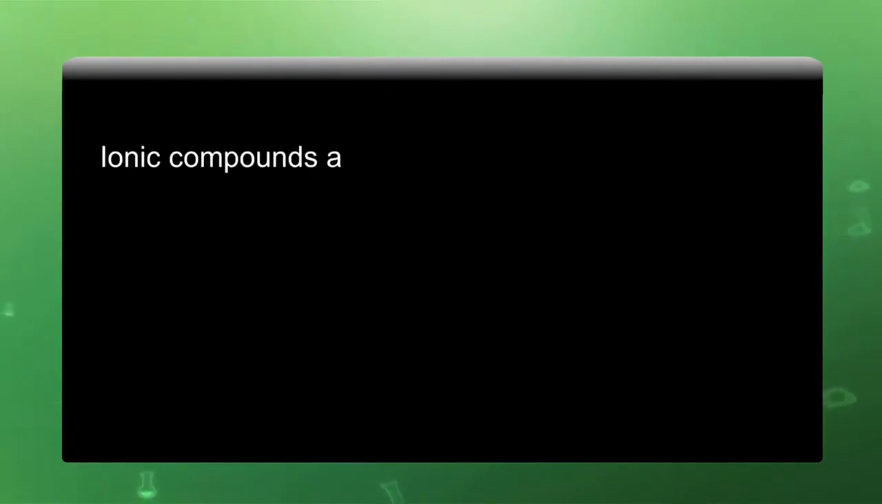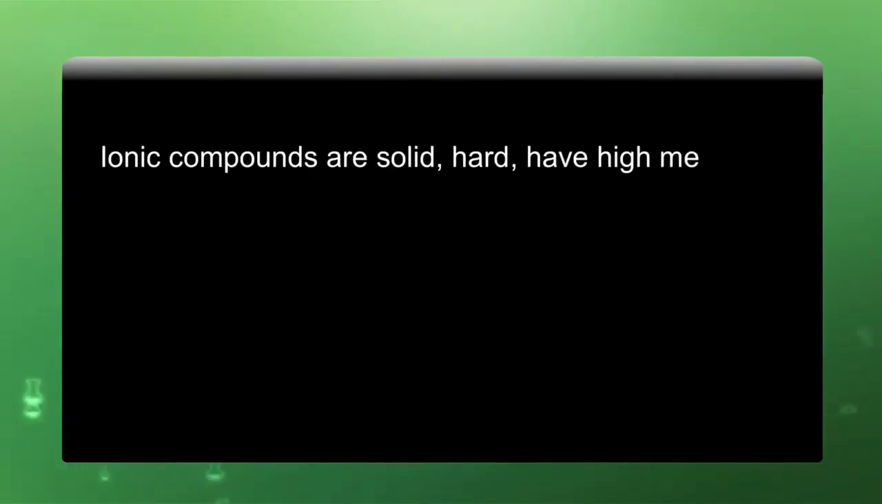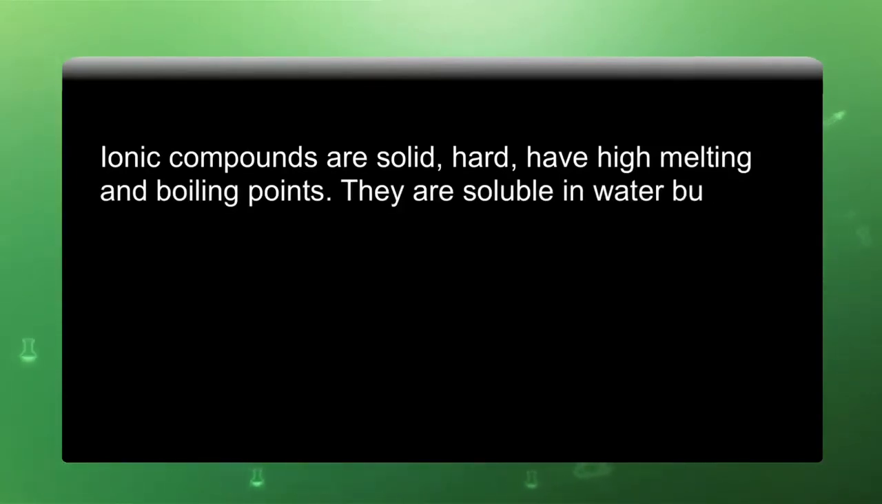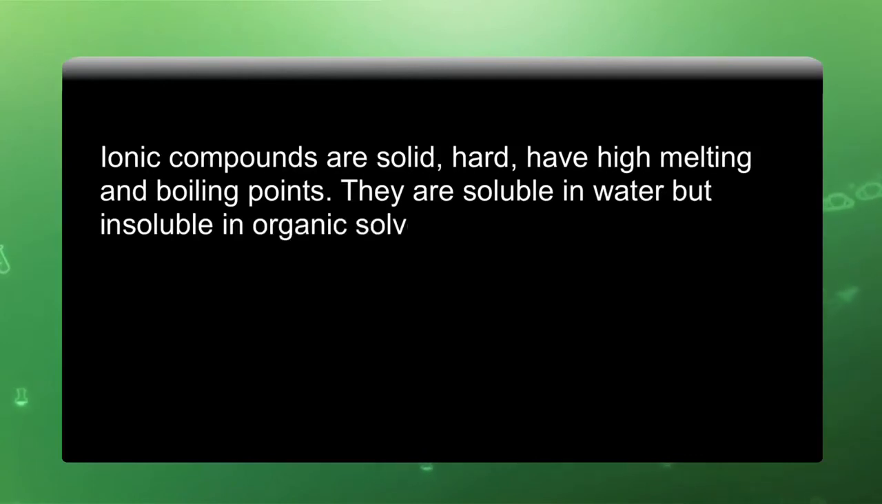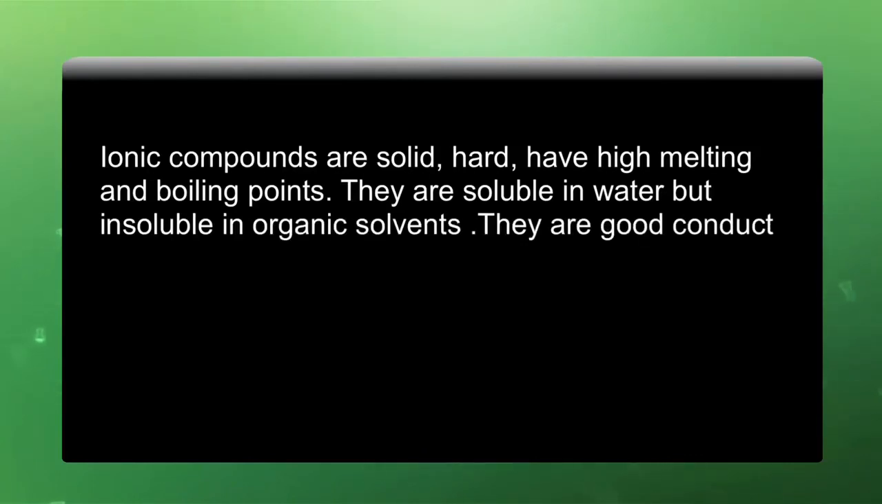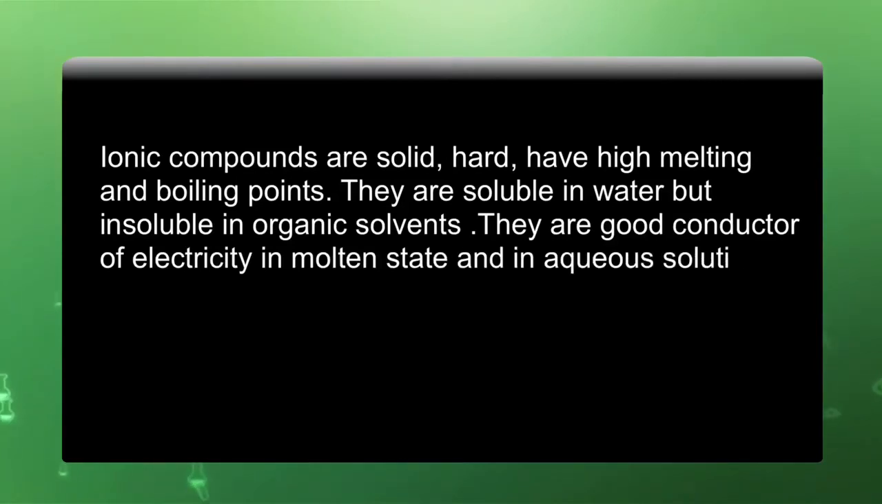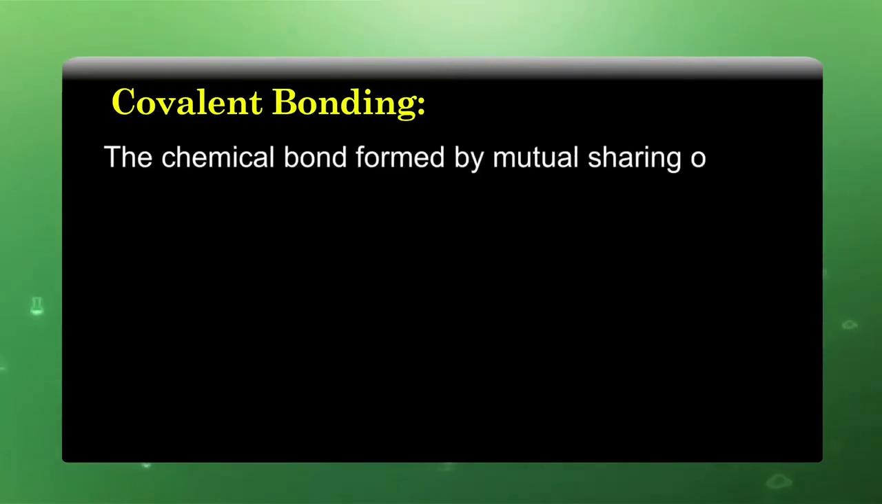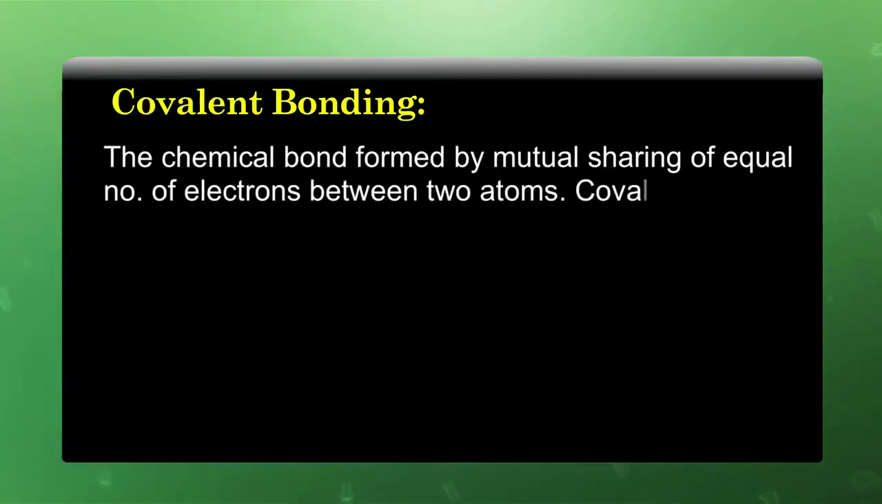Ionic compounds are hard, have high melting and boiling points. They are soluble in water, but insoluble in organic solvents. They are good conductors of electricity in molten state and in aqueous solution. Covalent bonding: the chemical bond formed by mutual sharing of an equal number of electrons between two atoms.